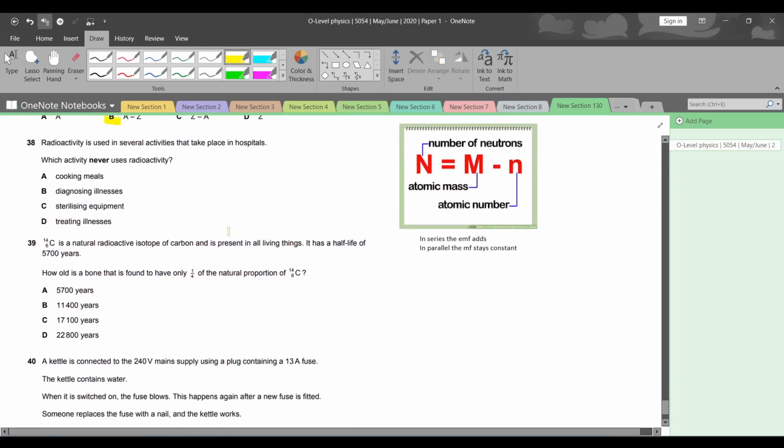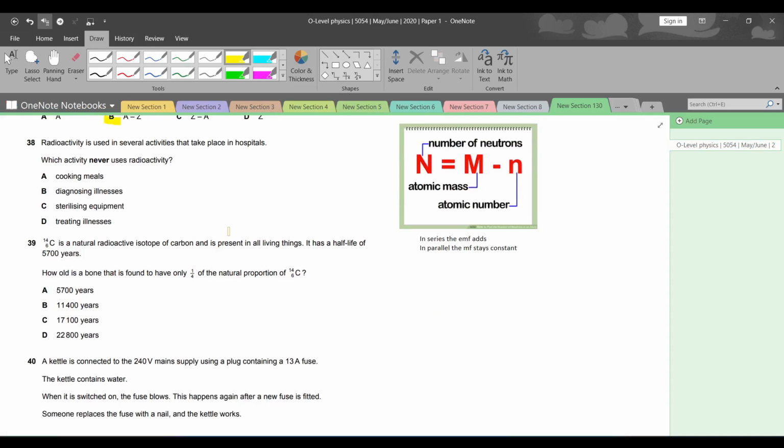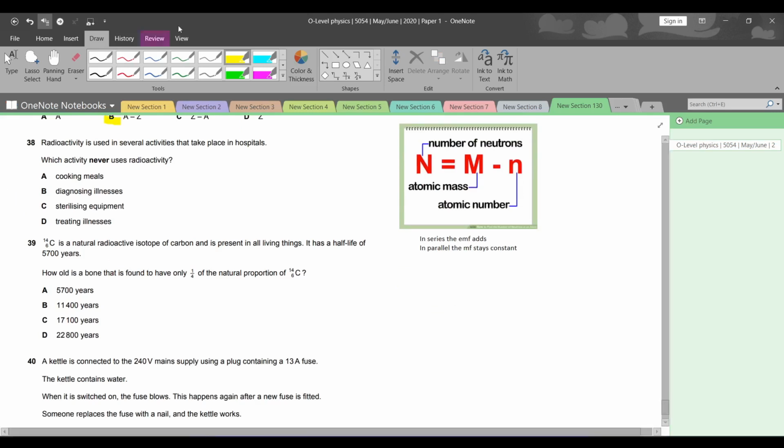Question number 38. Radioactivity is used in several activities that take place in a hospital. Which activity never uses radioactivity? So, diagnosing illnesses, that is correct.